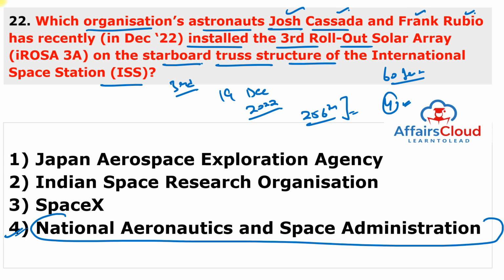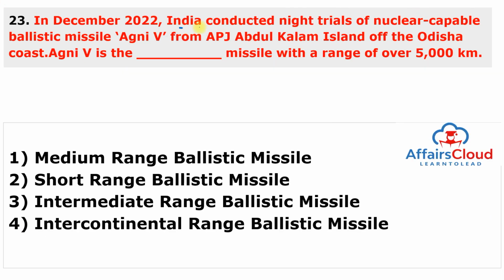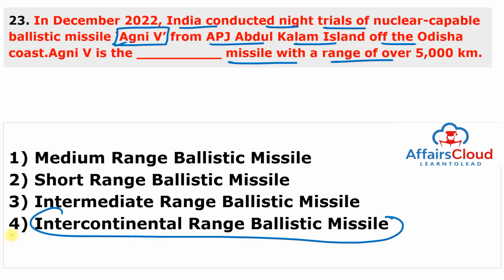Moving to next question. In December 2022, India conducted night trials of the nuclear-capable ballistic missile known as Agni V from the APJ Abdul Kalam Island off the Odisha coast. Agni V is the missile with a range of over 5,000 km. And this is an Intercontinental Range Ballistic Missile. The answer to this question is 4.